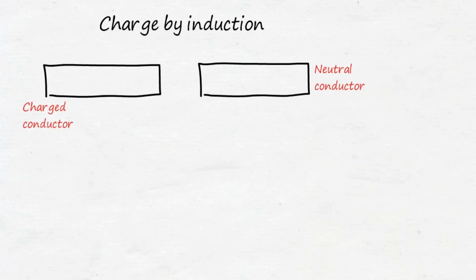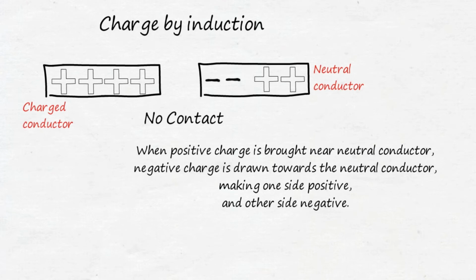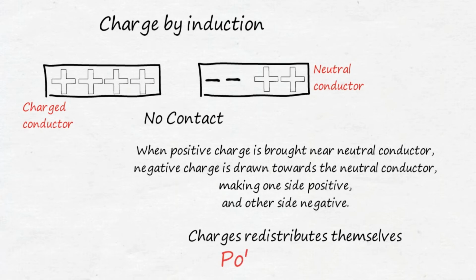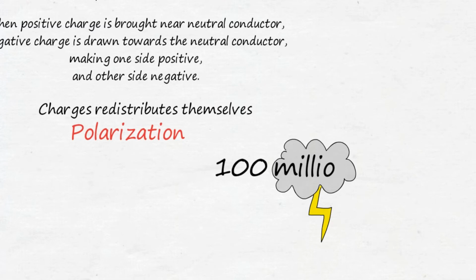Similar happens when a charged conductor is brought near another conductor. When a positive charge is brought near the neutral conductor, the negative charge of the neutral conductor is drawn towards the positive charge, making one side positive and the other side negative. This redistribution of charge is called polarization. You can even cut in the middle to get two small conductors of two different charges. And oh, for the lightning question, the answer is 100 million volts.